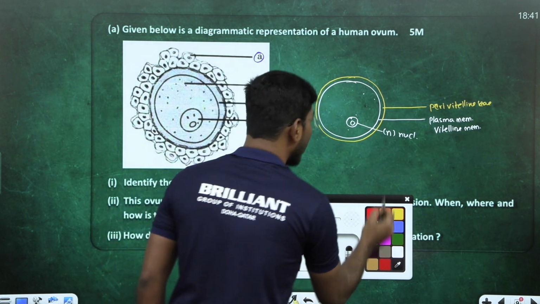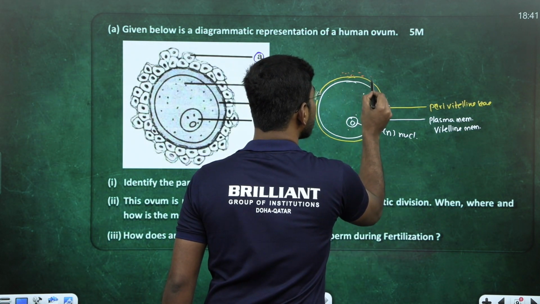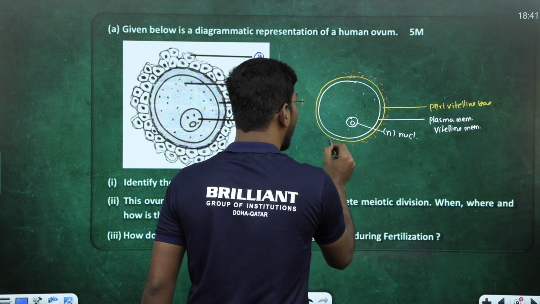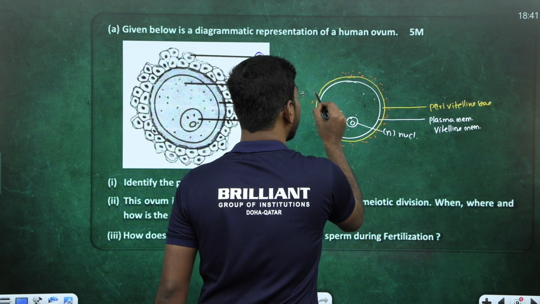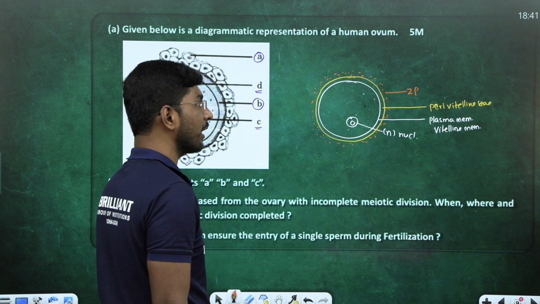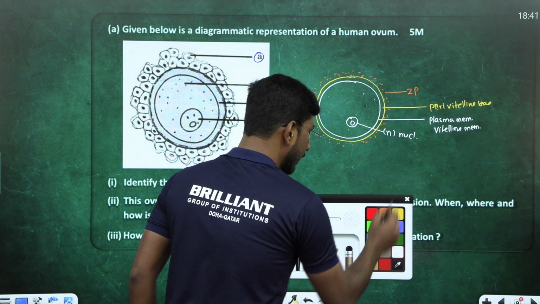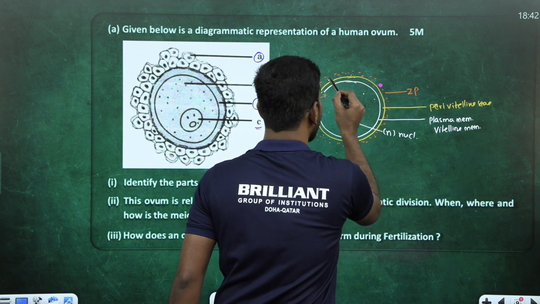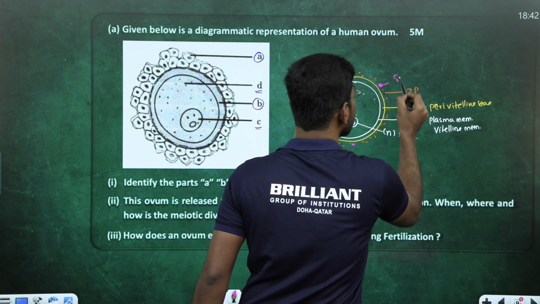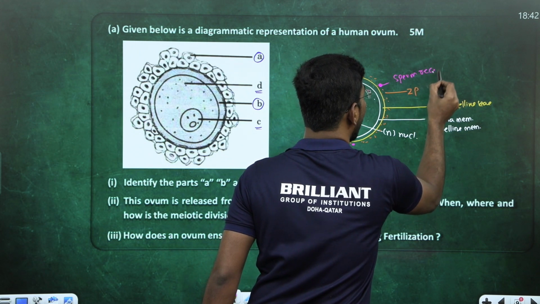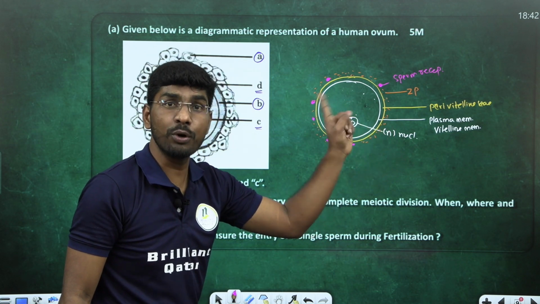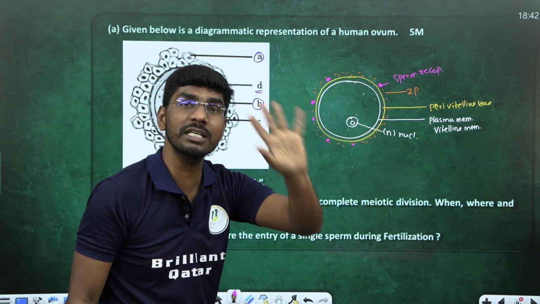Outside of this one, there will be a glycoproteinaceous layer, student. This glycoproteinaceous layer is called what? Zona pellucida. Acellular. It is not made up of cells. It is just a glycoprotein membrane called ZP. Zona pellucida, I am writing. On the surface of the zona pellucida, if you are able to recall, there are receptors. Which receptors? Sperm receptors. Remember, these are called sperm receptors. Sperm receptors are located on the zona pellucida, an acellular glycoproteinaceous membrane.